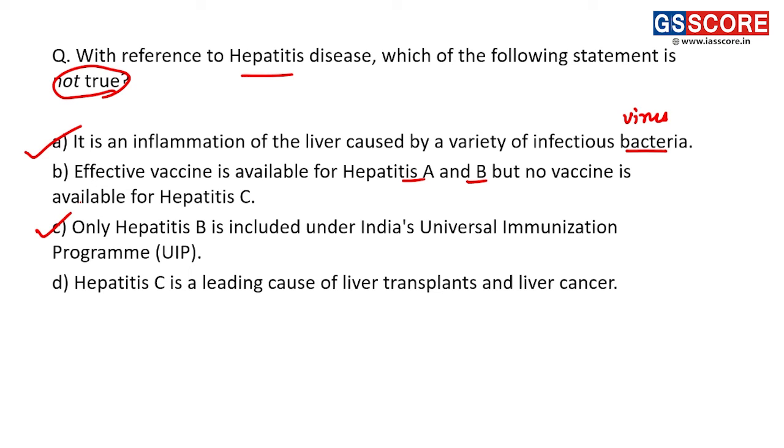Only hepatitis B is there in the UIP. D option says that hepatitis C is leading cause of liver transplants and liver cancer. Right. So this statement is also a correct statement. Hepatitis C leads to harmful impacts on the liver, and that leads to increased instances of liver transplant and liver cancer. Right. So answer of this question is A.